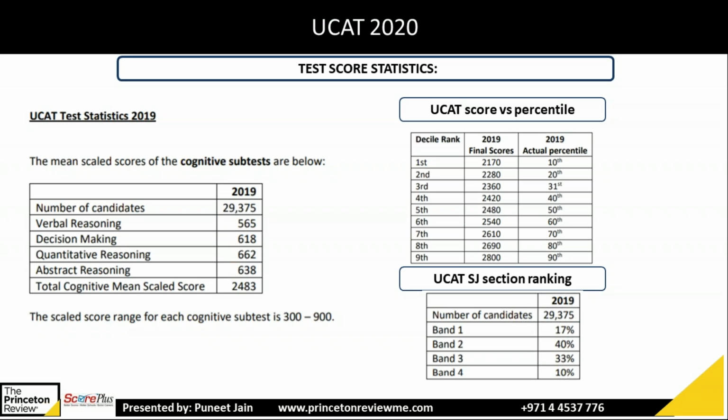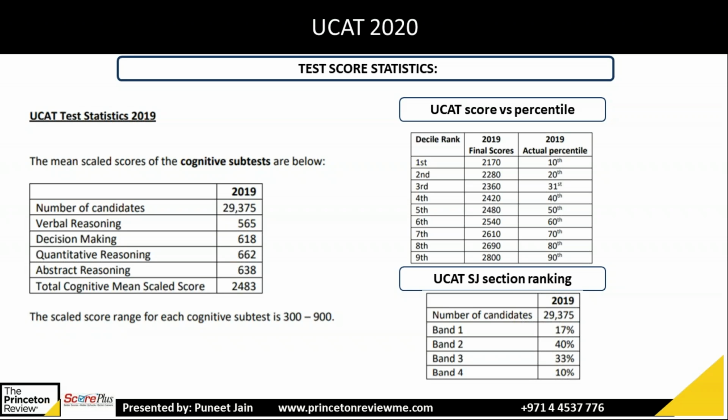Decision making was 618 out of 900. Quantitative reasoning was 662 out of 900, and abstract reasoning 638 out of 900. And if you take the total, like overall score, the average was 2,483. So 2483 out of 3600. So this is the average, 2483.